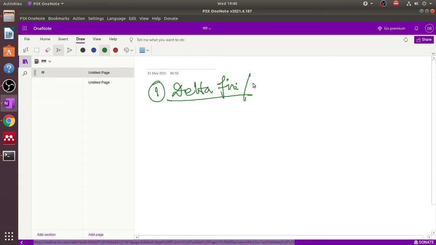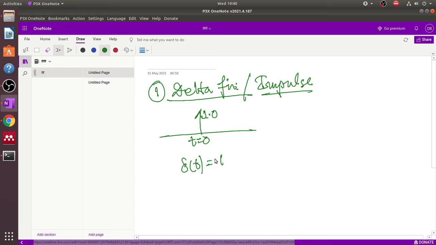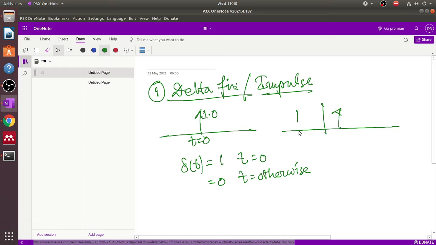The delta function is also known as the impulse function. At t tends to 0, the amplitude is 1, that is delta(t) equals 1 when t equals 0, and it is 0 otherwise. It can be shifted either to the right-hand side or the left-hand side. For the right-hand side the shift amount is plus t0, and for the left it is minus t0.